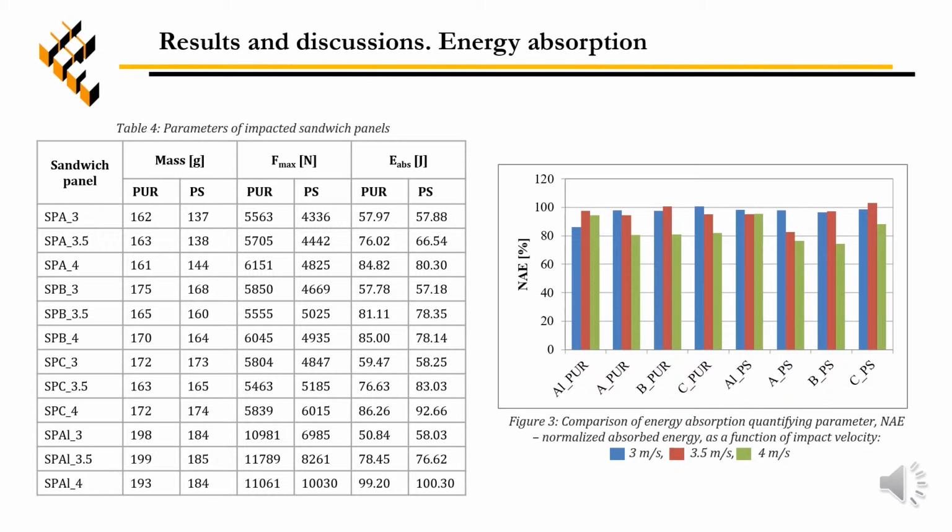Based on this, three energy absorption quantifying parameters were calculated. Figure 3 presents the variation of the normalized absorbed energy as a function of impact velocity. For sandwich panels with composite face sheets, irrespective of core type, this parameter decreases with increasing impact velocity.